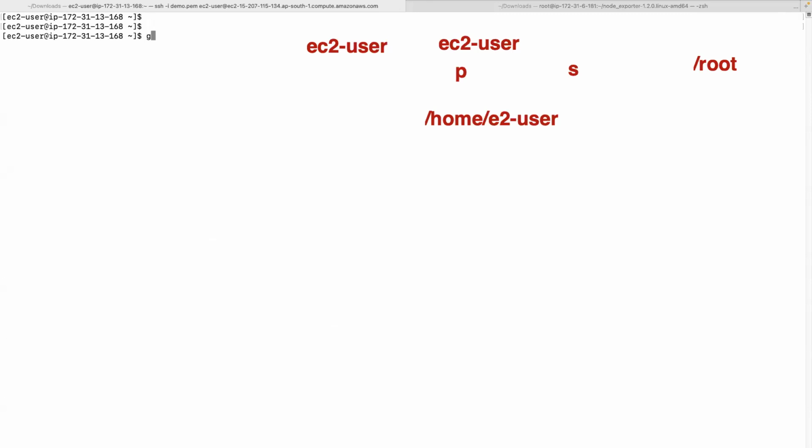Similarly, like I told you, whenever a user is created, he'll be added into some groups. If you want to see the groups the current user is added into, you can simply run the command groups. It will show you what all the groups the user is added to. The user is added to the ec2-user group, adm group, wheel group, systemd-journal group. These are system defined groups which are already there and the user is added into those. Okay.